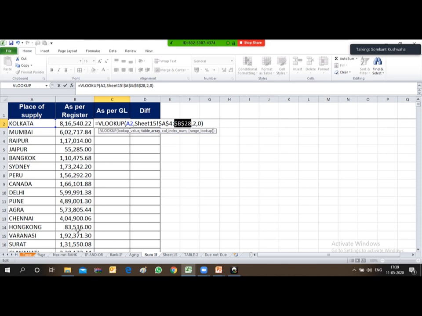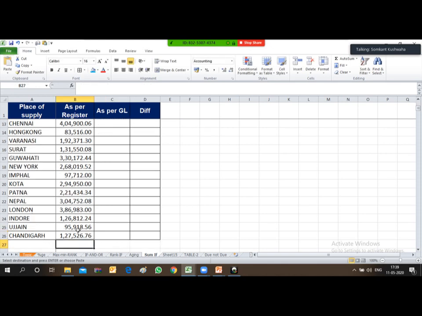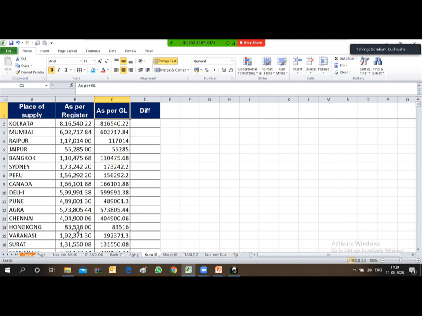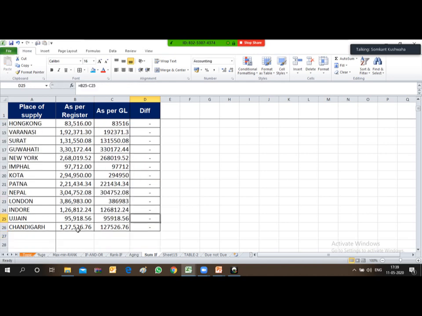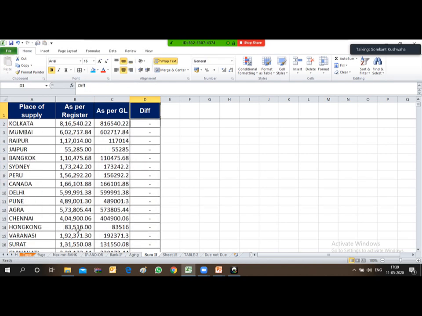So I have now frozen the range, and I'll just drag it down to the bottom, and you see all the sale values have been derived with the help of the VLOOKUP formula. Now you can check if there is any difference or not. Friends, you see there is no difference coming in each and every location. So I have done this.